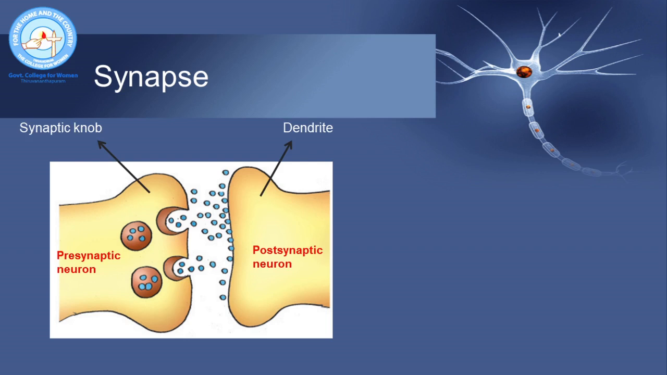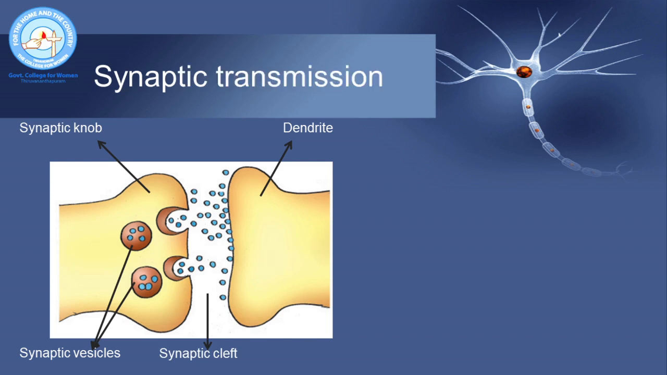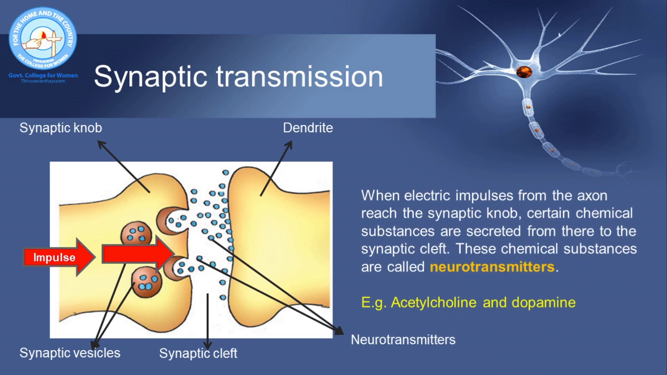At the synaptic knob, there are membrane bound vesicles which are called synaptic vesicles. And these synaptic vesicles contain certain substances for the transmission of nerve impulses. They are called neurotransmitters. The gap between the presynaptic and postsynaptic neuron is called synaptic cleft. When an impulse reaches the axon terminal, the synaptic vesicles fuse with the plasma membrane of the presynaptic neuron and neurotransmitters are released into the synaptic cleft.